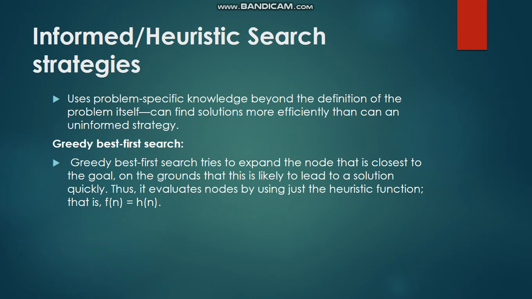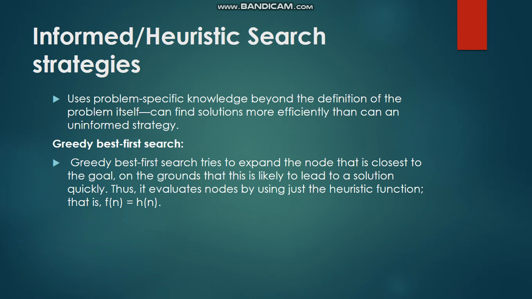And the next type of search is informed search or heuristic search. This type of problem has some more information apart from the basic information given to the agent. It can also calculate using a function called the heuristic function. So every type of informed search will be calculating through a formula. The first type is greedy best first search.